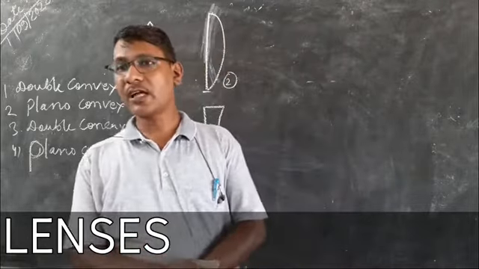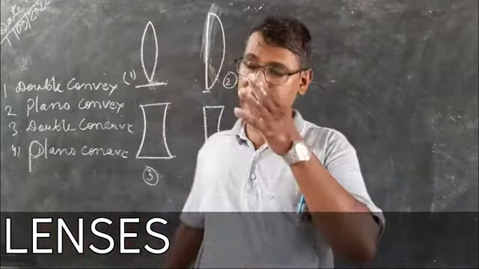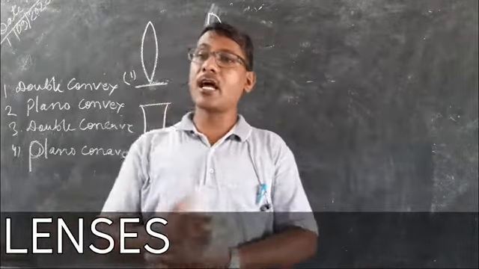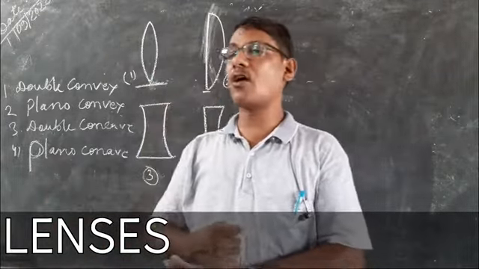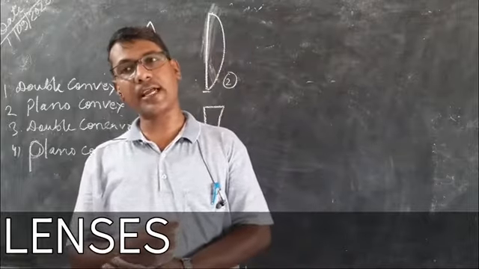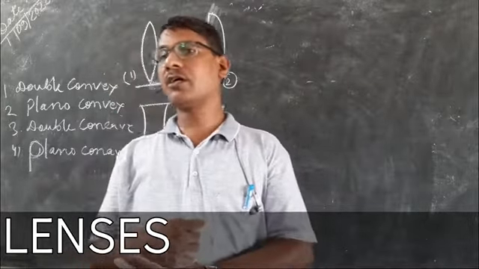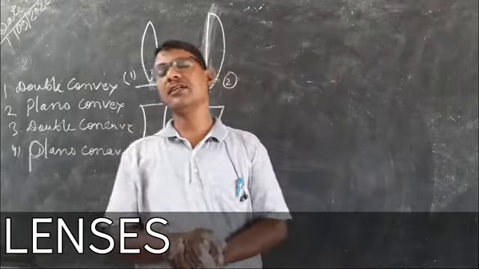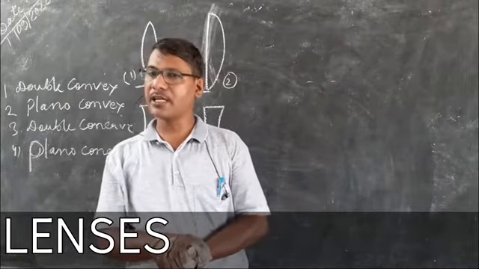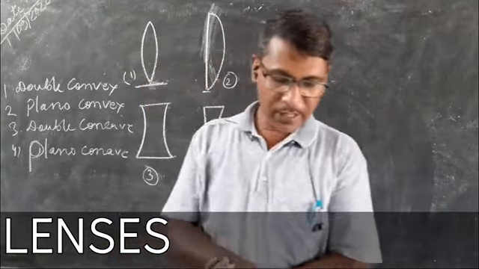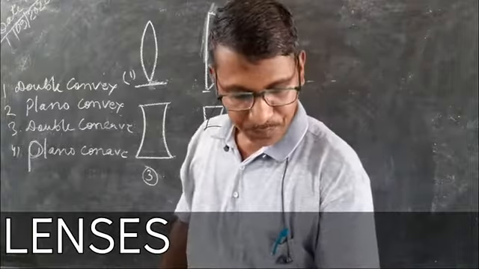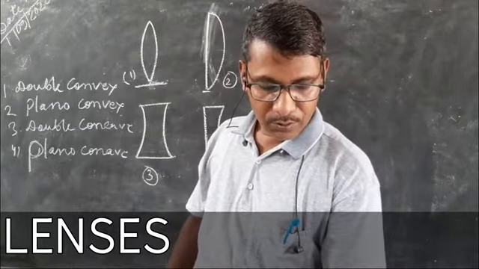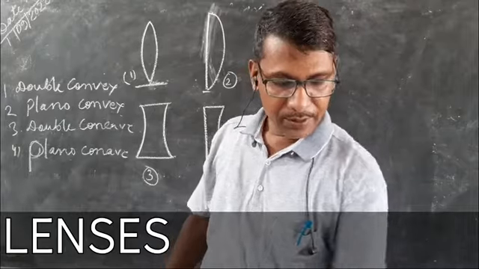The distance measured against the direction of light will be taken as negative. The height of the object above the principal axis, along the positive y-axis, will be taken as positive. Height of the object or image below the principal axis, in the negative y-axis, will be taken as negative. So these are the sign convention and the different terms you have to remember.